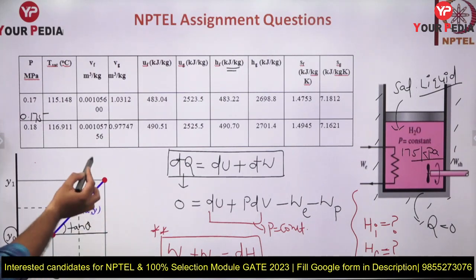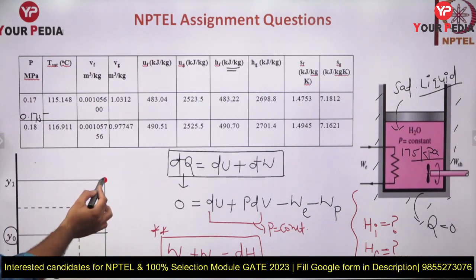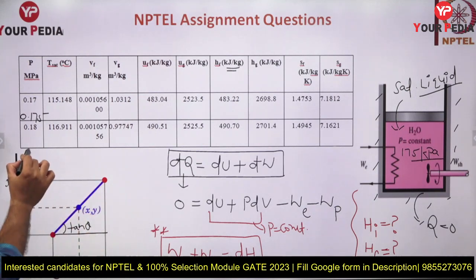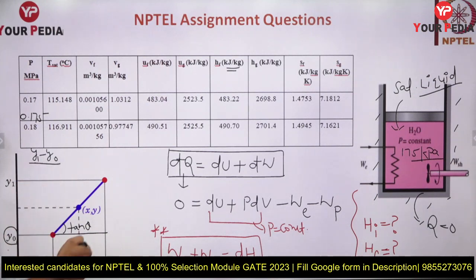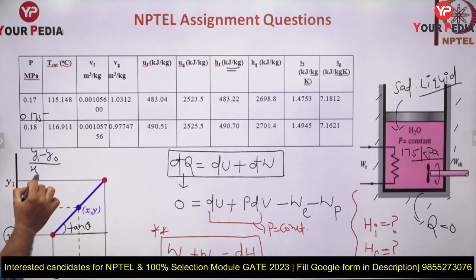Larger triangle height is what? The height is y1 minus yo. So y1 minus yo, this is the height. Tangent theta is nothing but what guys? Perpendicular to the base. So perpendicular is what? Y1 minus yo. Base is what? X1 minus xo. So this is tangent theta in the larger triangle.